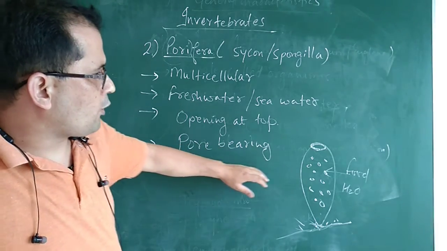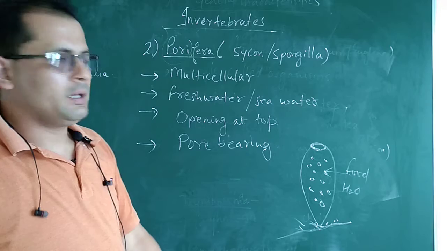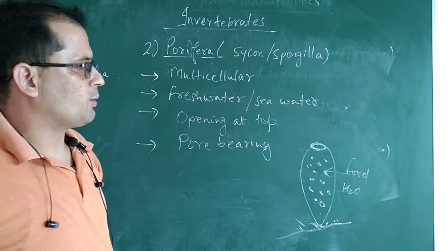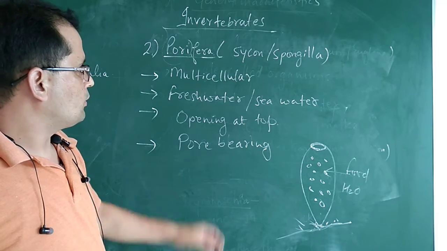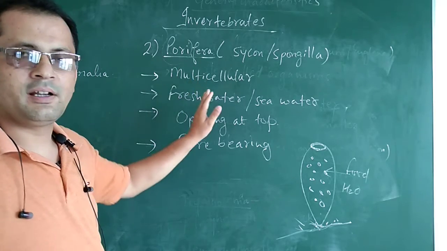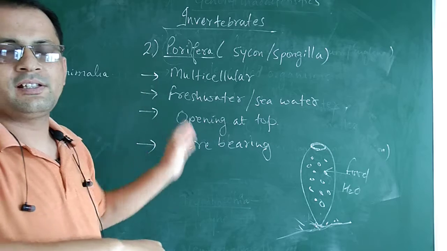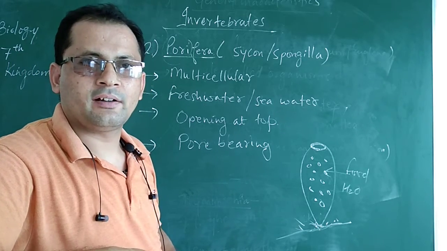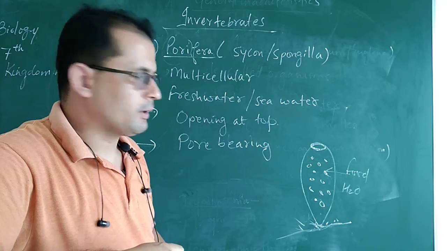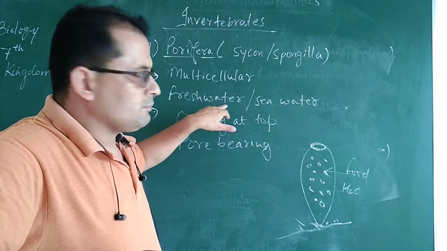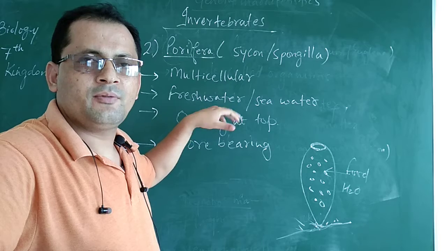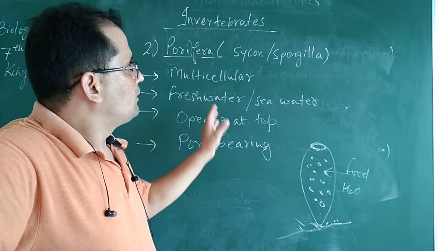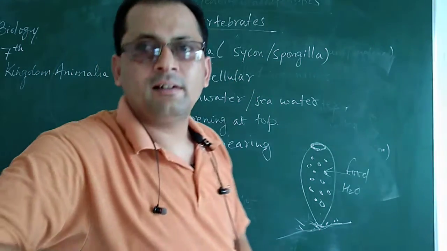On the top of the body there is an opening. So what are the characters? These are multicellular organisms, their body has many pores. Through these pores the water and the food enter into the body. They may be found in fresh water as well as in sea water. Examples are Sycon and Spongilla.